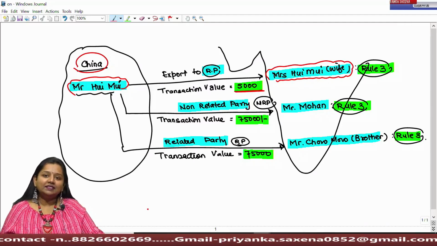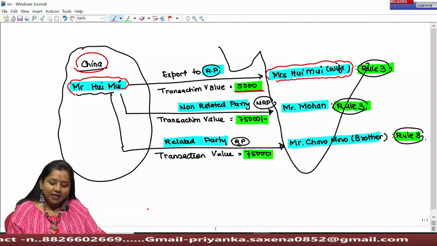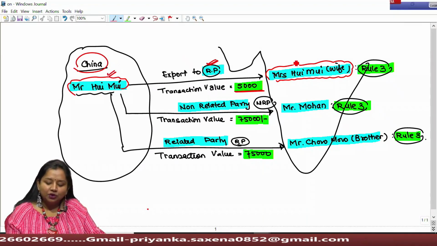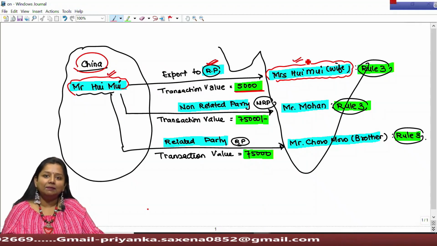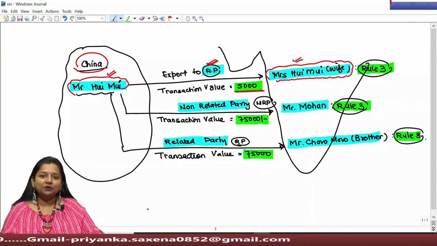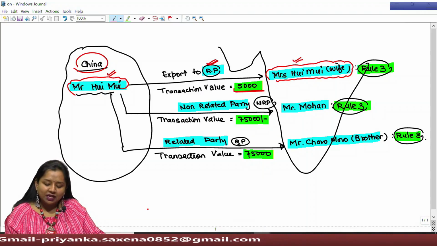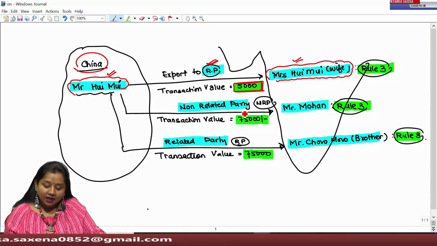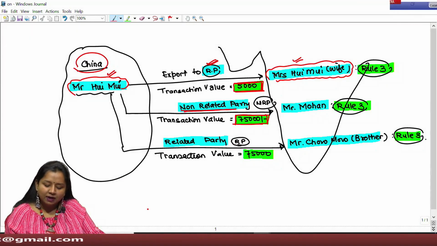So the lawmaker says that if there is any relation between exporter and importer, that is seller and buyer, we presume that the price shown in the invoice must have been manipulated for the purpose of tax evasion. That is, the actual price of such goods might be 75,000 if these goods are sold to a non-related party.